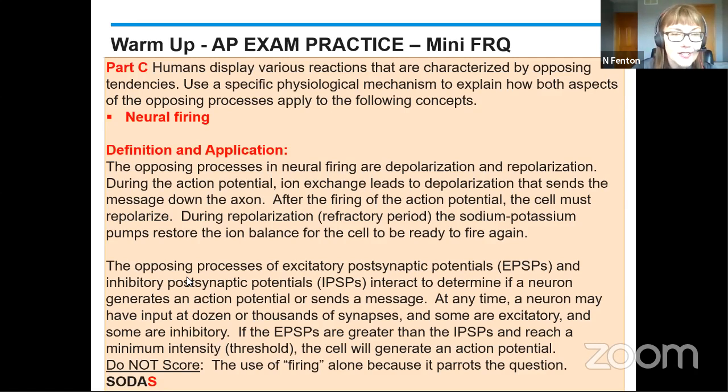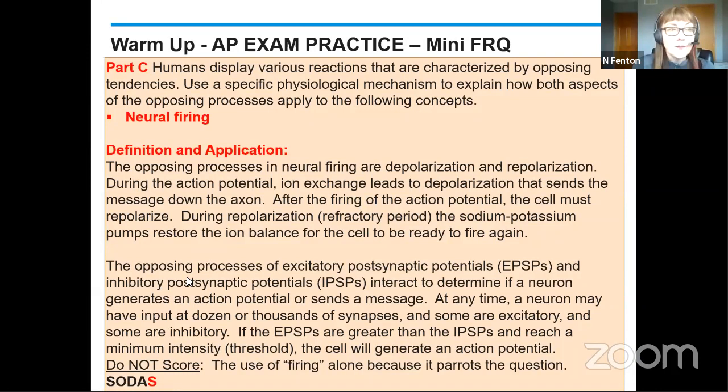During the action potential, you have the ion exchange that leads to depolarization that sends the message down the axon. This is what we talked about yesterday. That's the action potential, but then the cell must repolarize, the refractory period. That's when those sodium-potassium pumps restore the ion balance and the cell is ready to fire again. It returns to that resting potential.